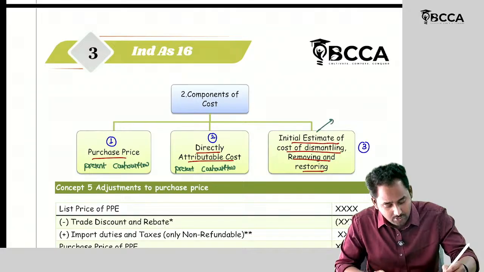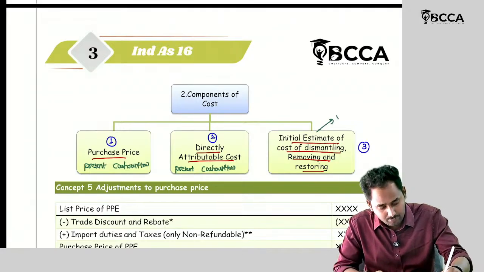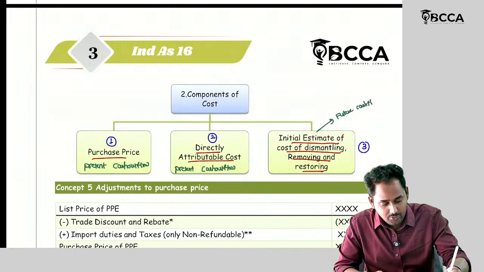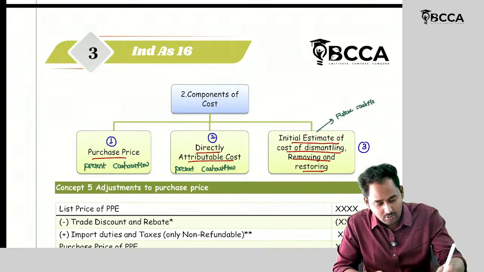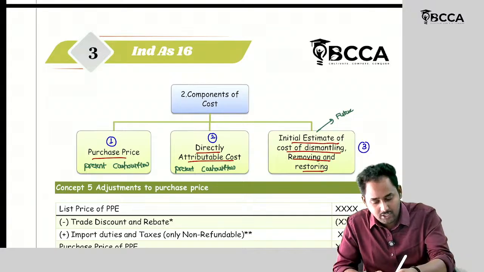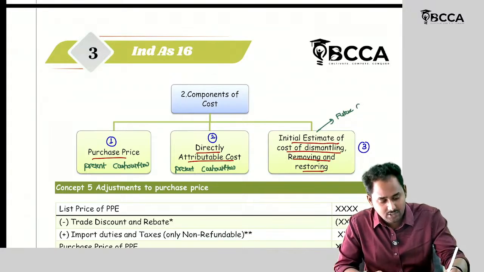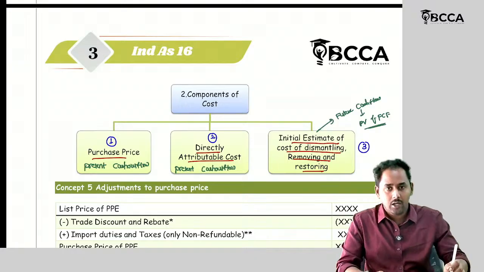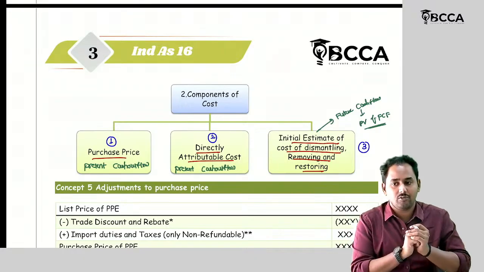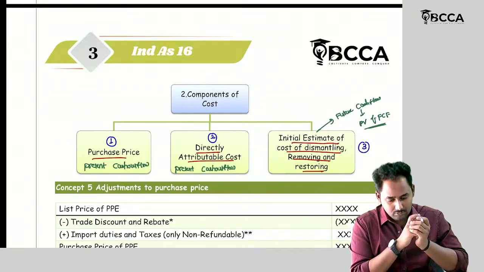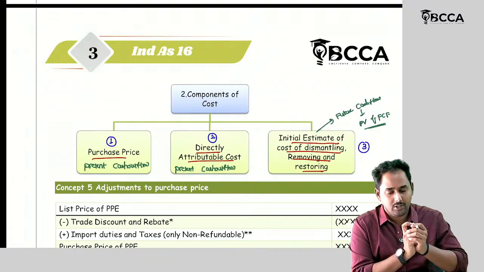This is a future cash outflow. We are going to incur it in the future, but I want to record it today in the value of the asset, right? So I can take the present value of the future cash outflows and add it to the present cash outflows. Then I get the cost of the PPE.